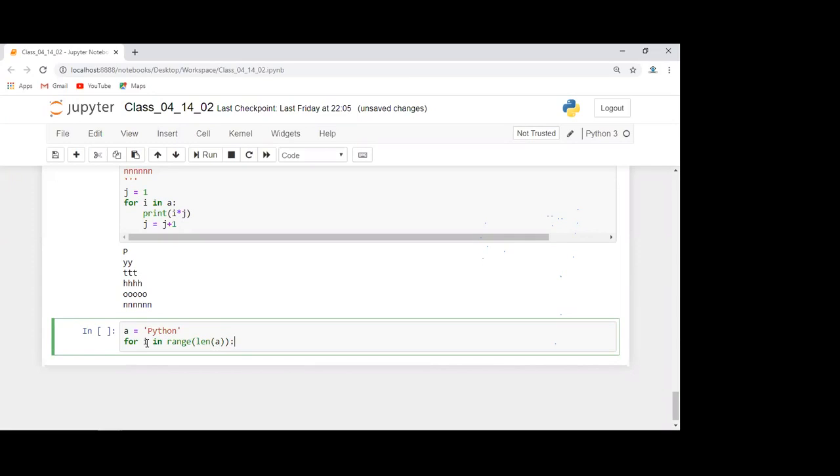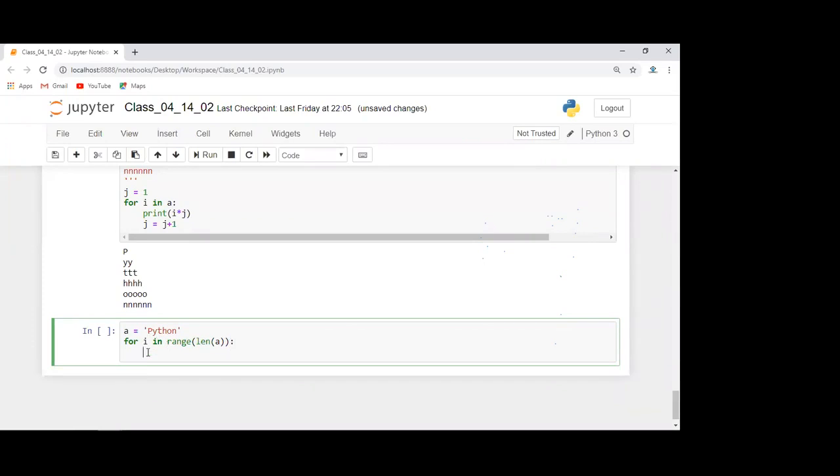Now, this is done. What this is going to create, we saw earlier, right? It was creating the values from 0 till the length of this. So what is the length of this? 6, means till 5 it will create. So what values will it create? 0, 1, 2, 3, 4, 5, right? From 0 to 5. Okay. Now I have got the index of every element of this sequence.